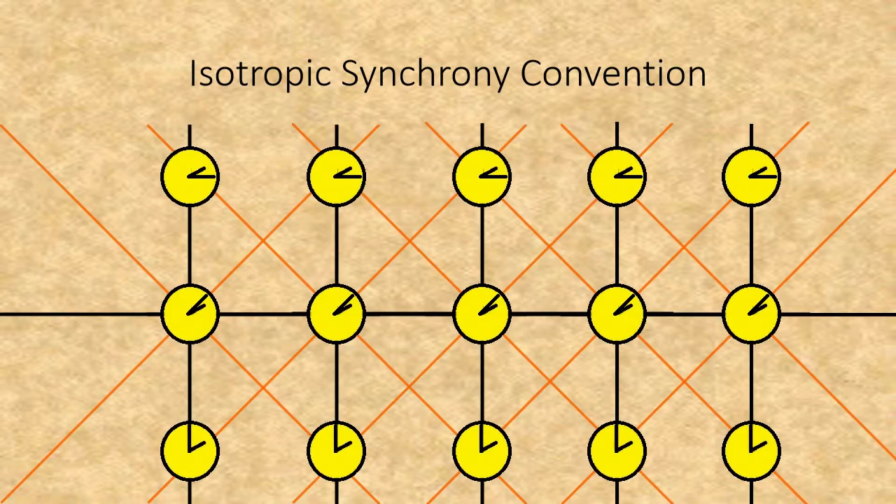In the isotropic synchrony convention, clocks are synchronized across space and not time, such that any time you look at a distant object, you are looking into the past. This also means that what is considered to be happening now, in distant parts of the universe, are totally inaccessible.